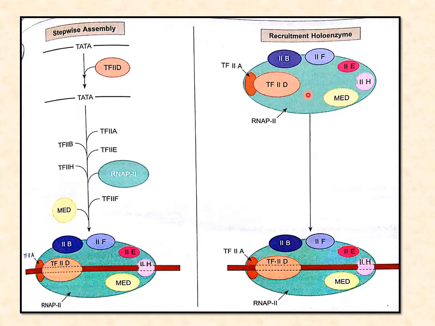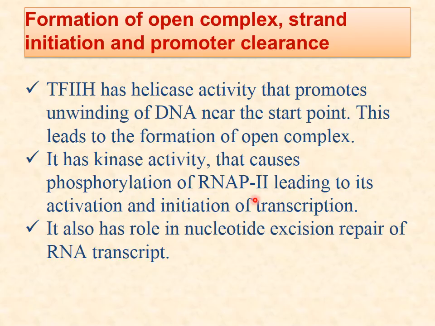The role of various factors is in the recruitment of the complex to the promoter. They all anchor RNA polymerase 2 to DNA through DNA binding domains. There are different functions of all these factors. Then comes the formation of the open complex, strand initiation and promoter clearance.